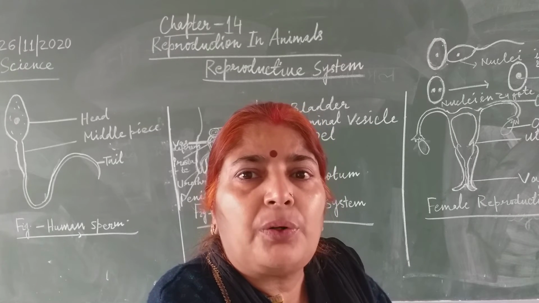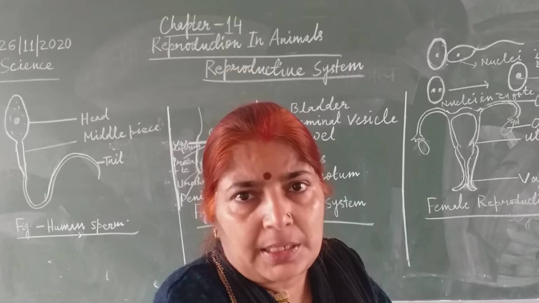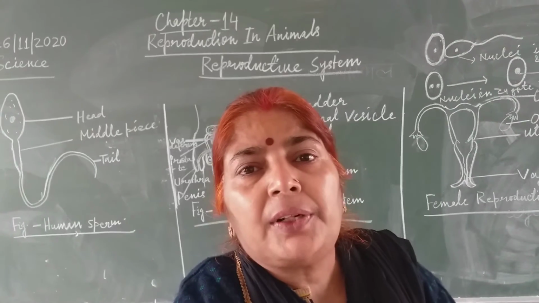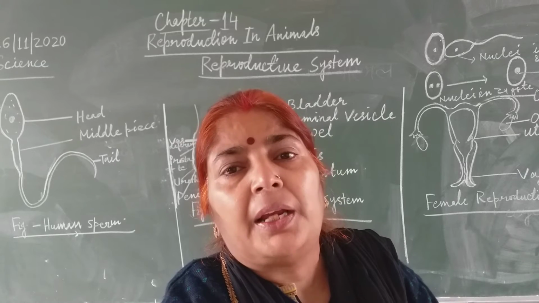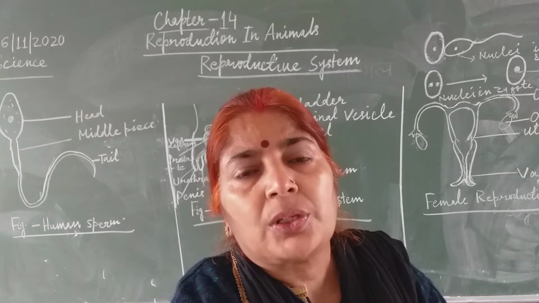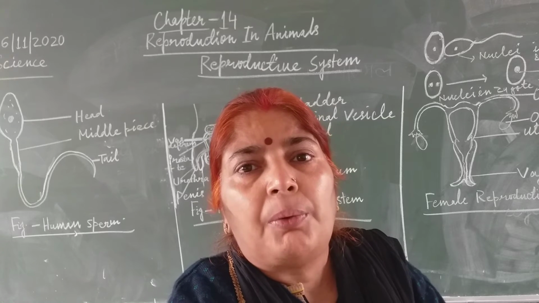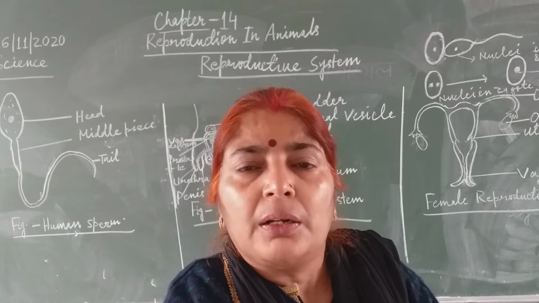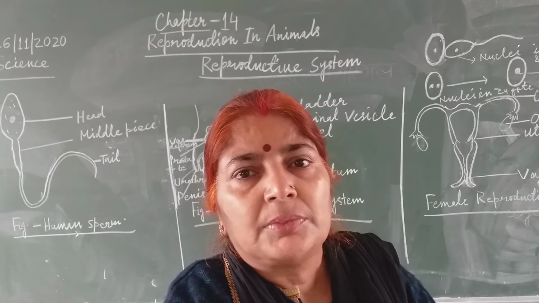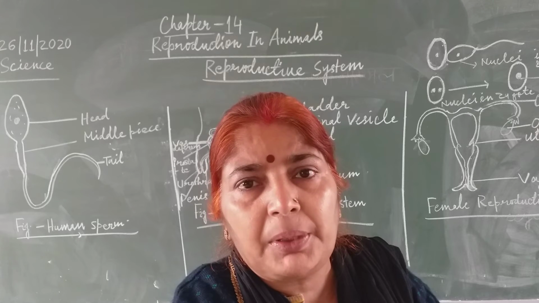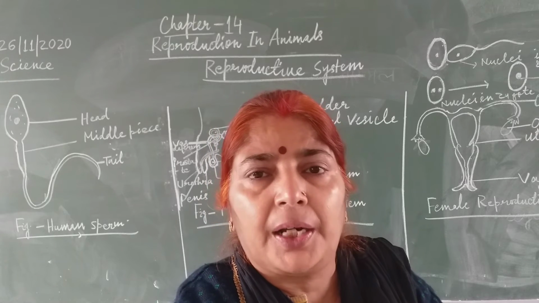Now in the embryo again billions of cells are formed. Okay, and now the different organs are formed. Head is formed, eyes, nose, legs, etc. When all the parts are formed in the embryo, now it is called fetus. Now this fetus, when it comes out from the female body, it is called infant.